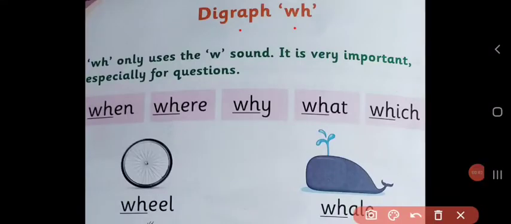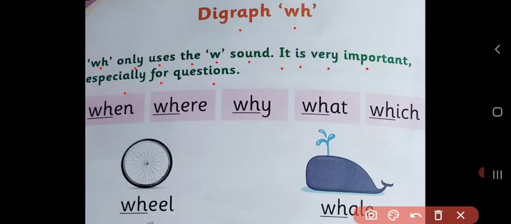Digraph WH. WH only uses the W sound, that is W sound. It is very important, especially for questions. As I told you, digraph WH makes one sound, and that is W, because H is shy and he is silent.